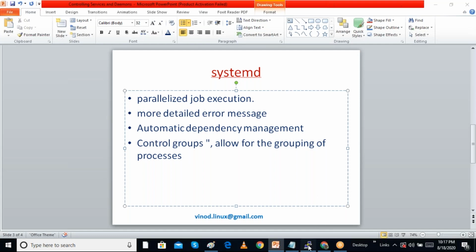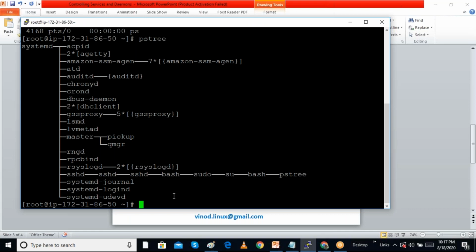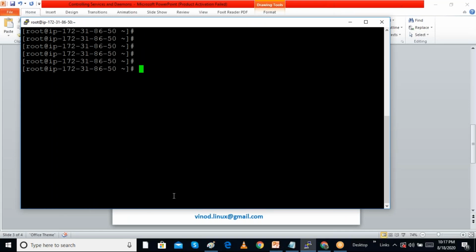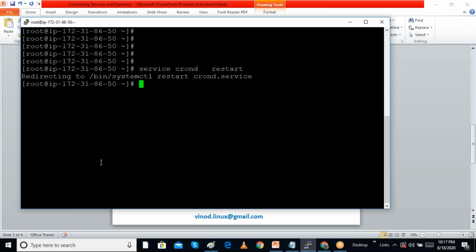Now we can see how we can start services. Suppose I want to start some service, such as the crond service. In previous versions, we used the service command: service crond start, or restart. So in previous versions we were doing it like this.